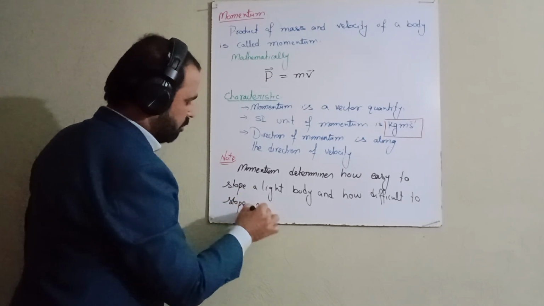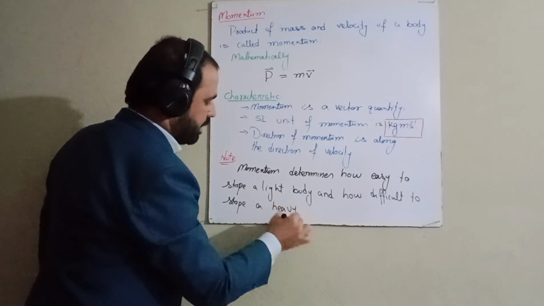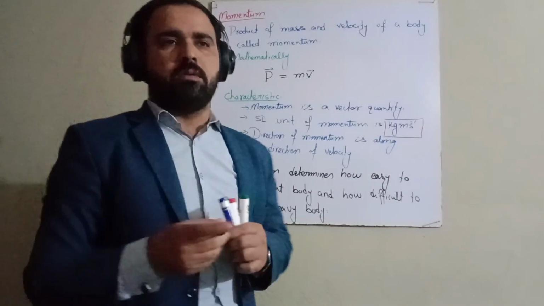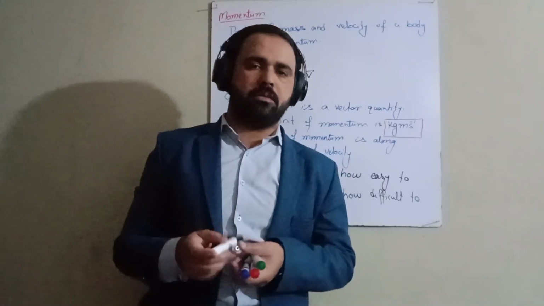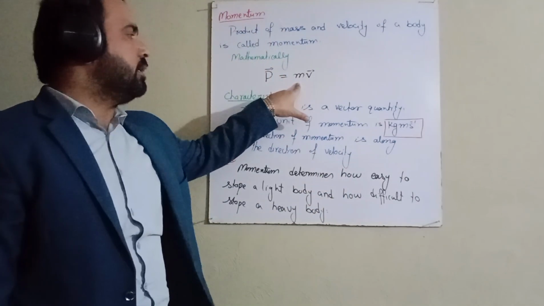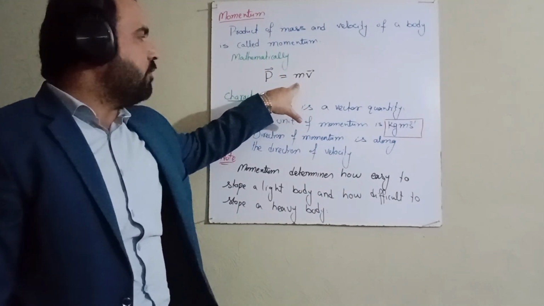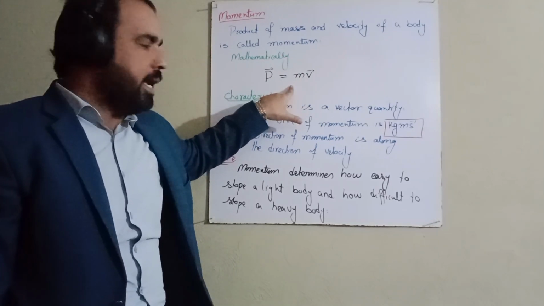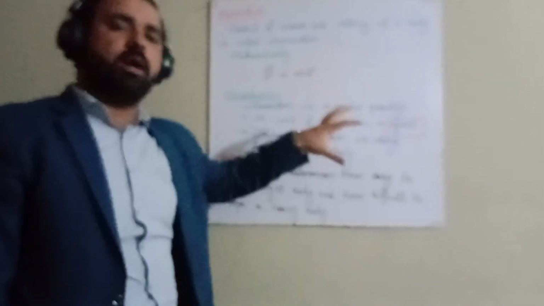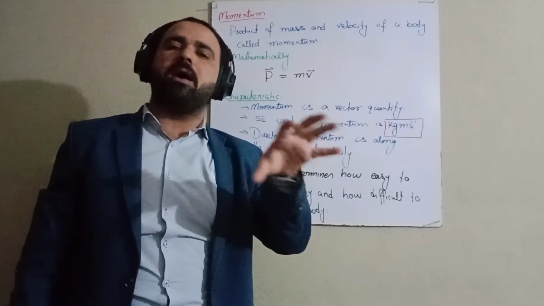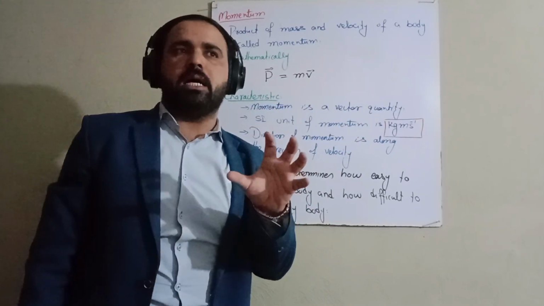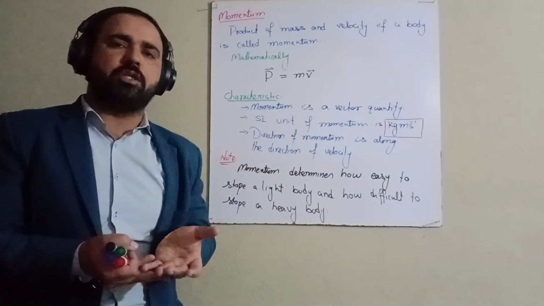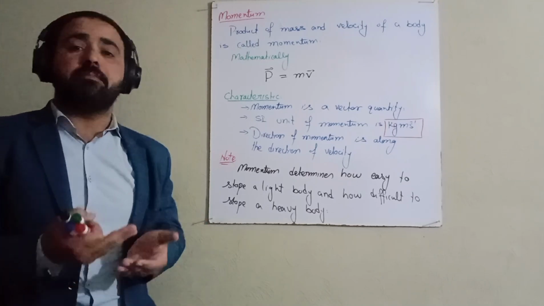A light body has a light mass, so momentum basically depends on mass. For a light body, we require less force to stop it, and for a heavy body we require a huge force to stop it. Momentum describes a moving inertia, meaning if your mass is in motion, this quantity determines the momentum.